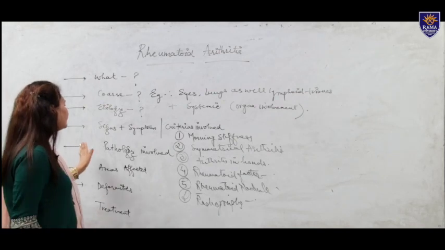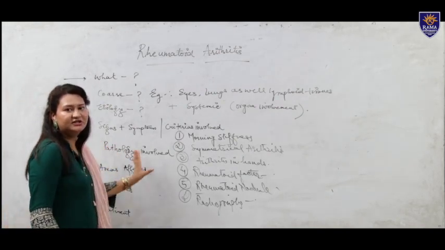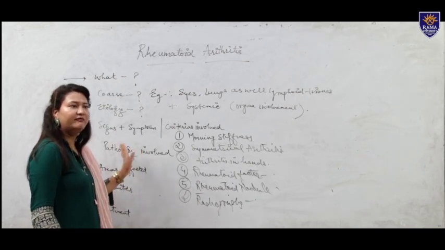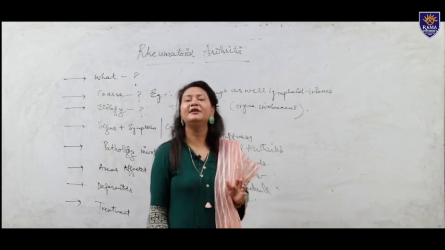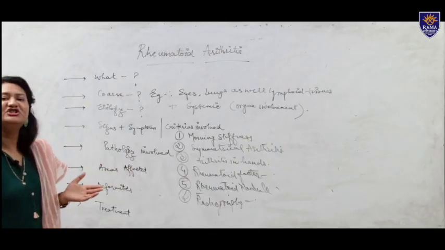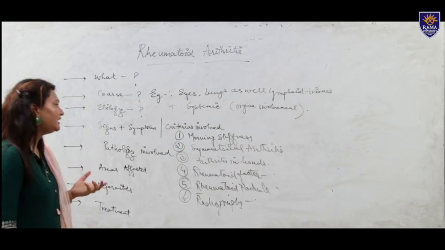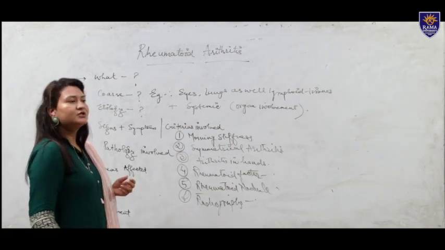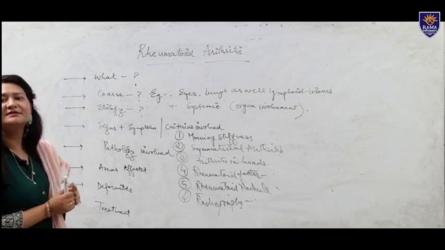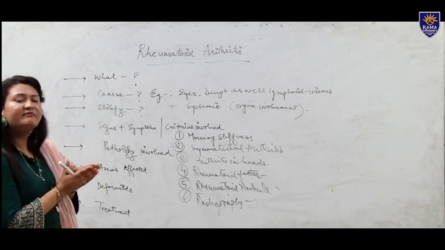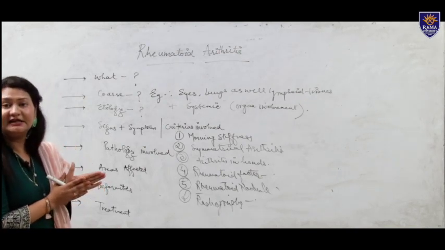Next, we are going to see the pathology involved in rheumatoid arthritis. In the initial event, we see swelling, pain, and inflammation in the joint. The synovial sheath becomes thick, and movement between the two layers of the synovial sheath becomes very difficult.